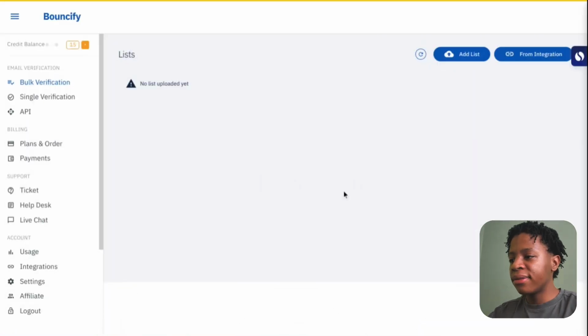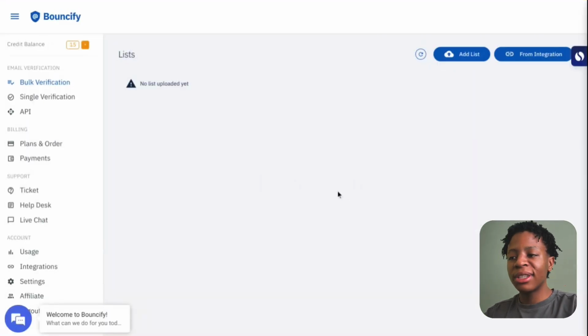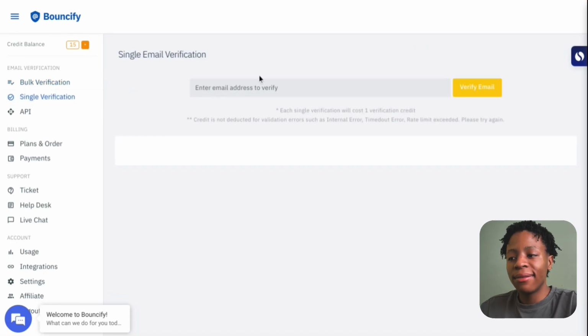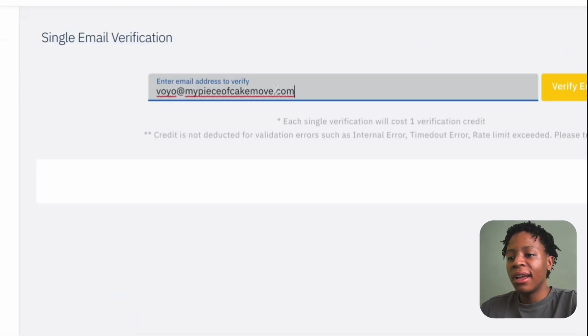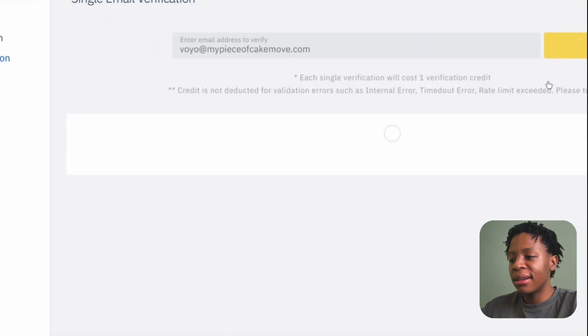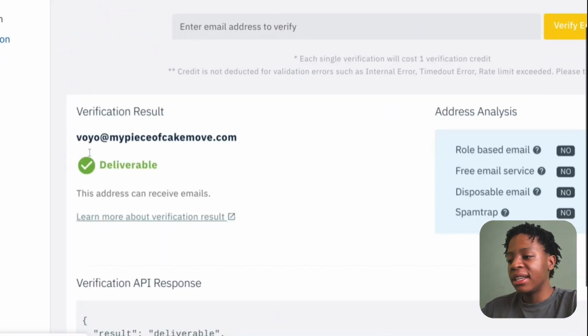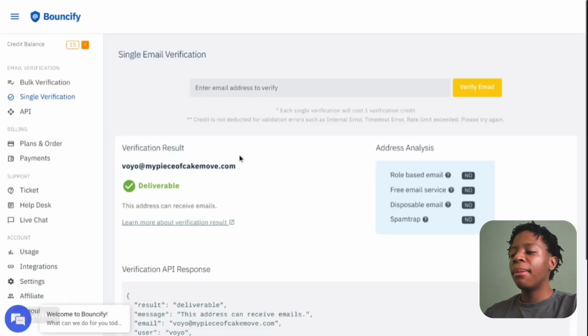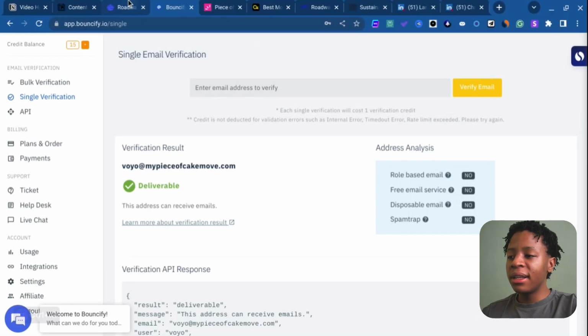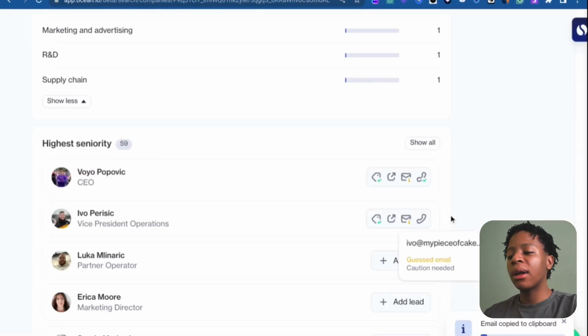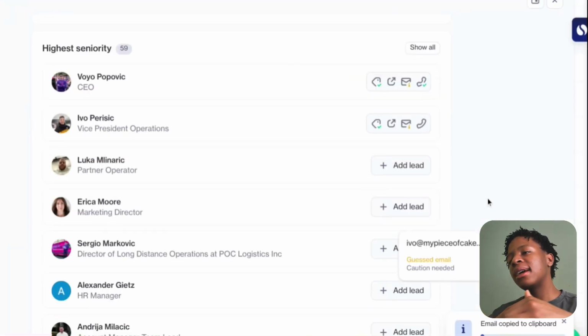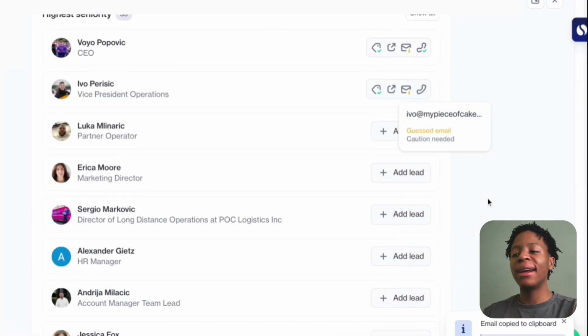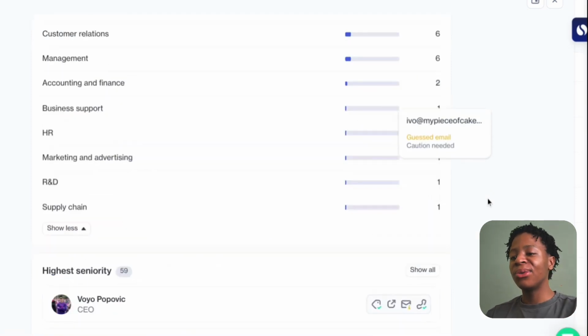Essentially what Bounty is, it's an AI tool that verifies your email address. Literally click that, and hopefully the email it actually provided us is verified. As you can see, deliverable, which means verified, and that is an additional tool that you can use to verify it. But in most cases, all of these emails that it gives you are somewhat 90% verified. So it's up to you whether or not you're going to do your due diligence.